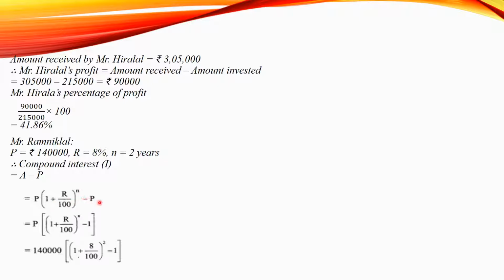Subtracting principal, we can take here p common. So inside the bracket we will have 1 plus r by 100 raised to power n minus 1. Here the principal amount is 1,40,000 multiplied to 1 plus 8 upon 100 raised to power 2 minus 1.